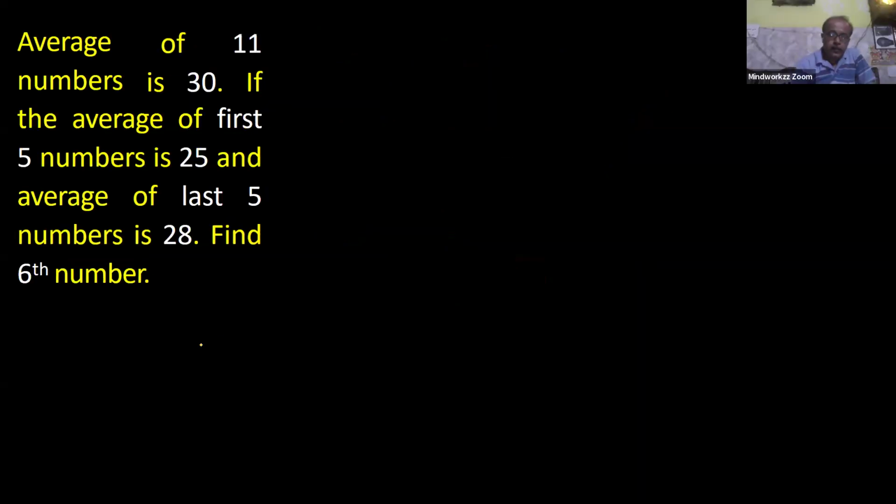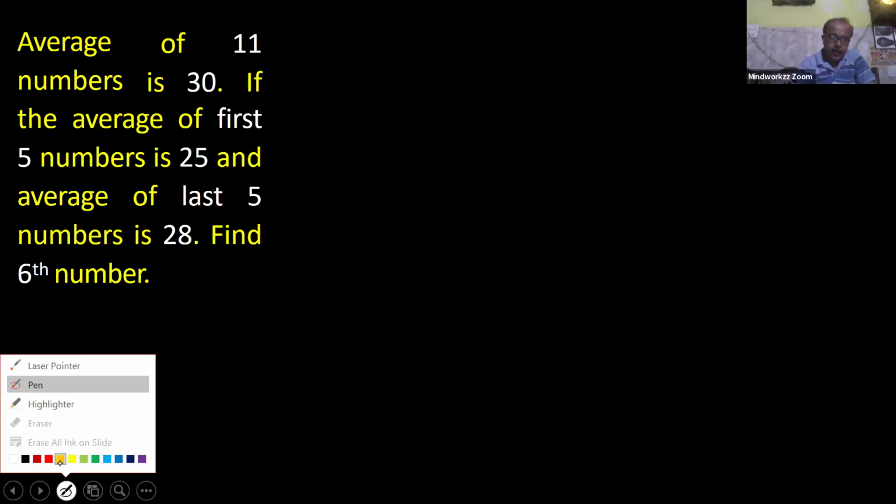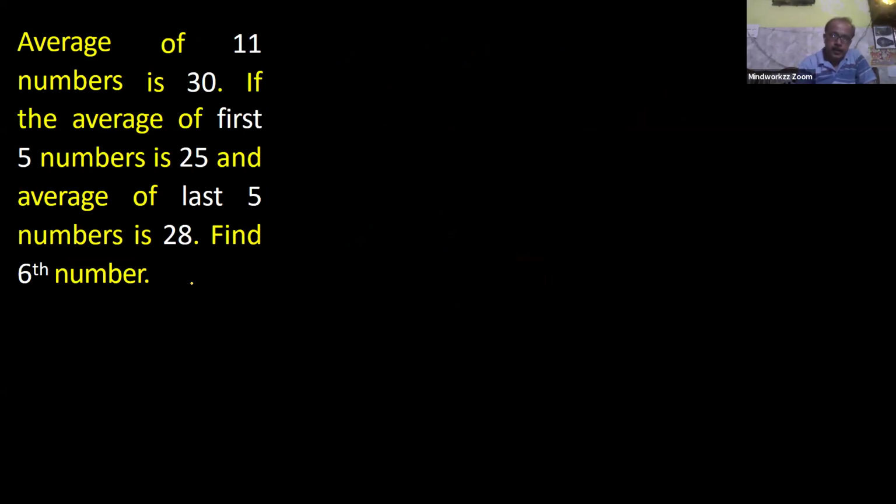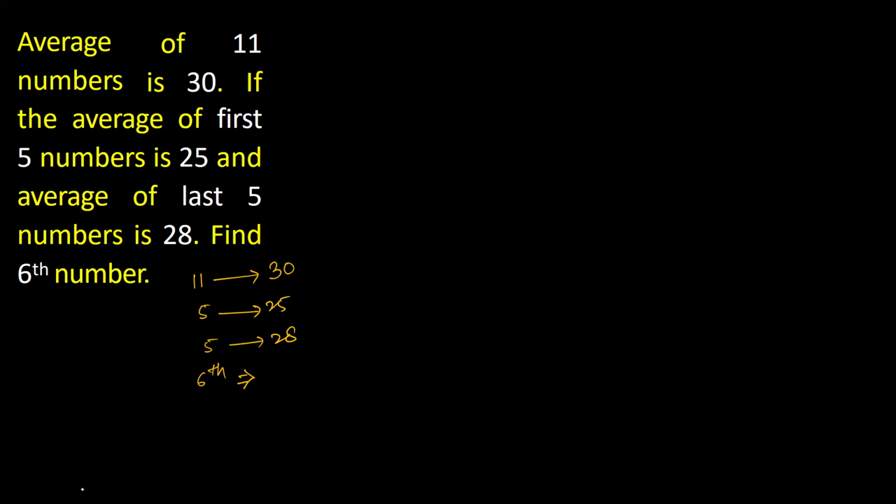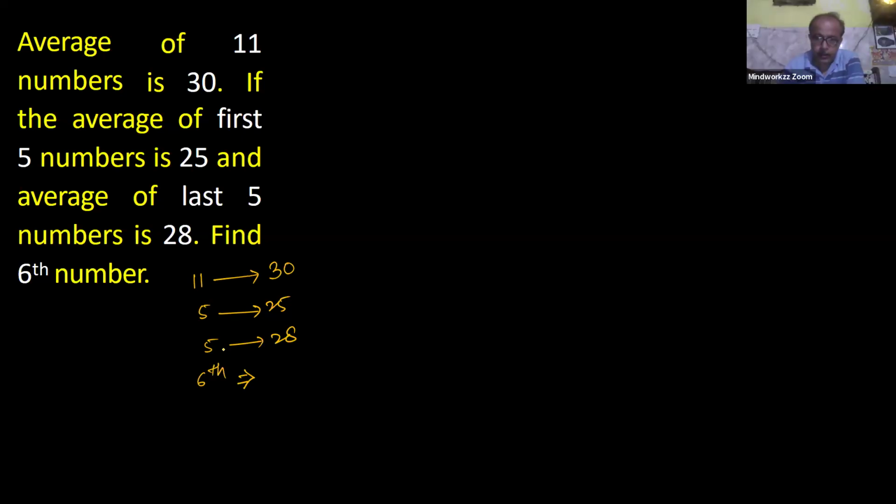And the same question is this. Try to solve it with the single line approach. Question says 11 numbers, average value is 33. For the initial 5 numbers, your average value is 25. For the last 5, it's 28. And you have to find the value of the 6th number. Yes, Nikhil. Good. Guys, put your answers fast.